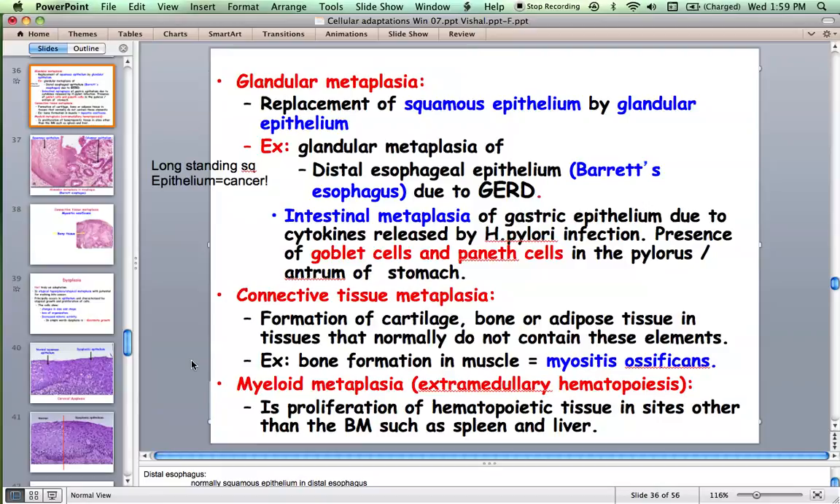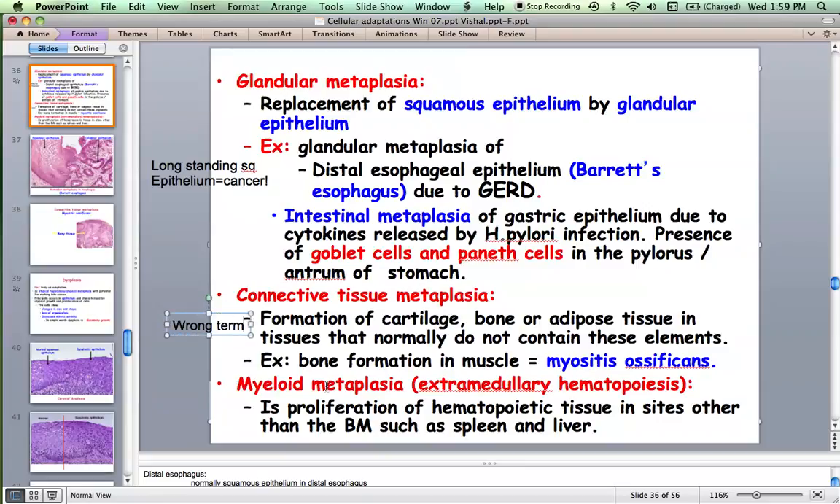It can also be seen in mesenchymal cells. Best example is myositis ossificans. What do you mean by myositis ossificans? Myo means... yes please? Isn't it growth of bone inside of skeletal muscle? Yes, exactly. So you will start seeing bone growing in skeletal muscle. That's called myositis ossificans. It's a wrong term actually. It should not be itis. Itis means inflammation. It's not an inflammatory condition, but still they continue using this term. Myositis ossificans means you're seeing ossification of skeletal muscle.